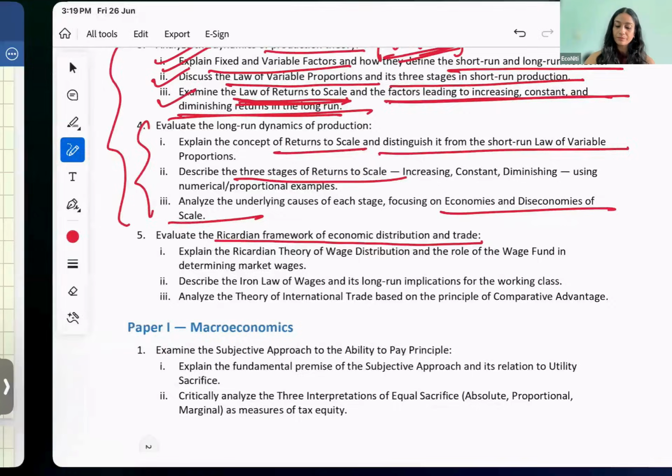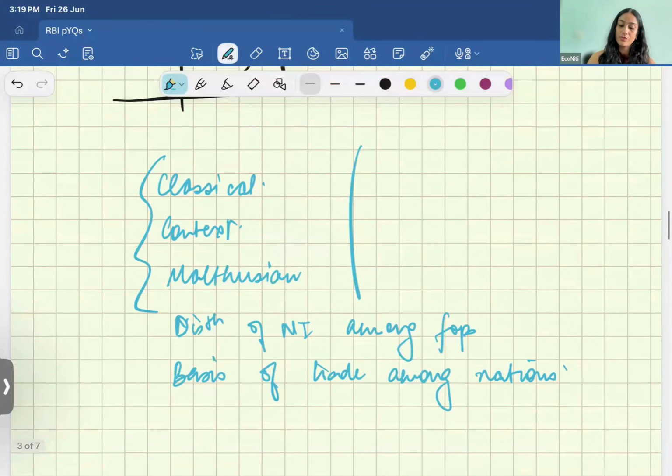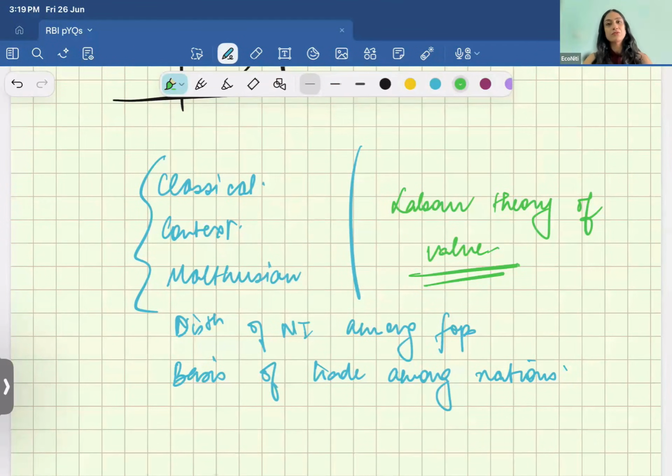And again, ये क्योंकि classical economists थे, so he believed in the labor theory of value. Right? So classical or neoclassical में one of the differences is that classical is on the labor theory of value कि किसी भी commodity का जो value है, that is basically the labor that has gone into it, that is embodied into it, the labor hours, the work hours. This is also Marxian. Marx का भी यही था.